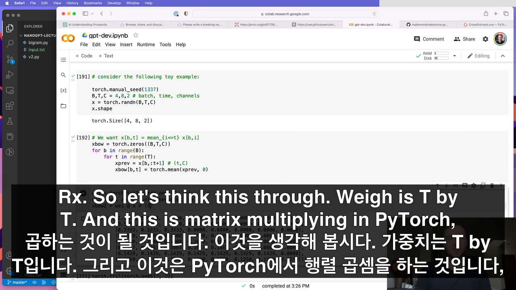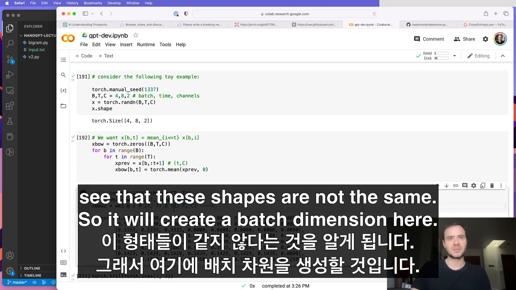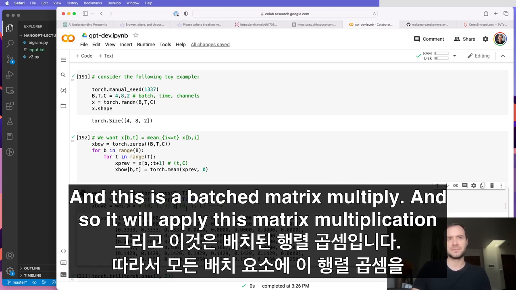So let's think this through. Wei is T by T. And this is matrix multiplying in PyTorch a B by T by C. And it's giving us what shape? So PyTorch will come here and it will see that these shapes are not the same. So it will create a batch dimension here. And this is a batched matrix multiply.